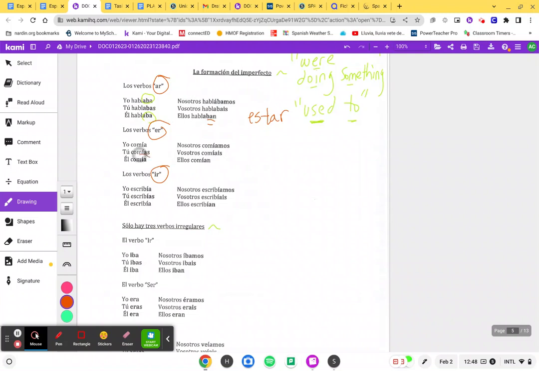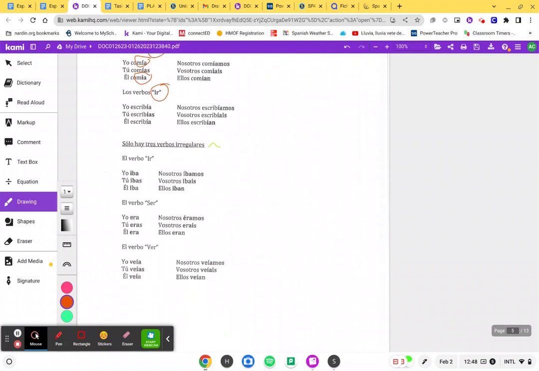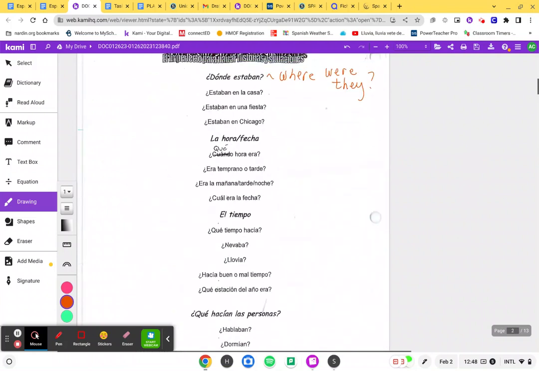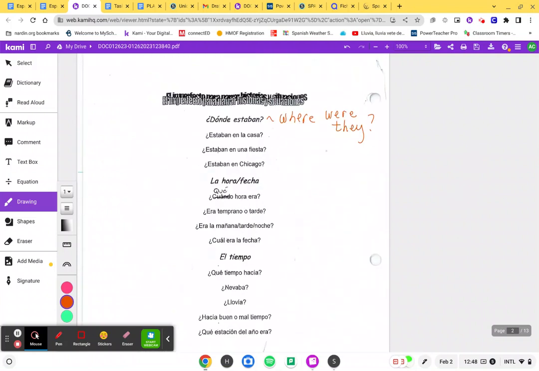Remember that the first and the third person are the same for all of them. So we have ía, ías, ía, íamos, íais, ían, and same for IR verbs. There are only 3 irregulars. So you have ir: iba, ibas, iba; ser: era, eras, era; and ver would be veía, veías, veía.